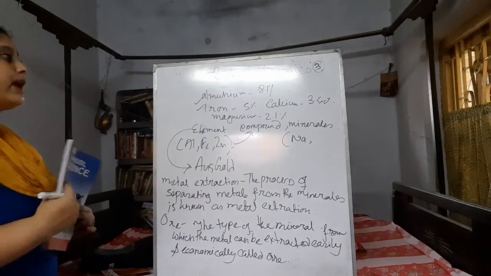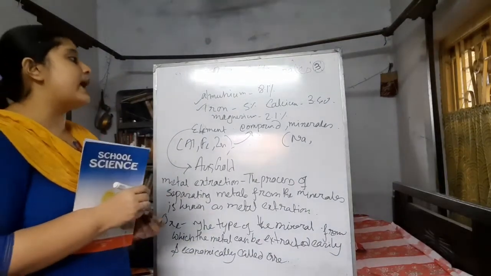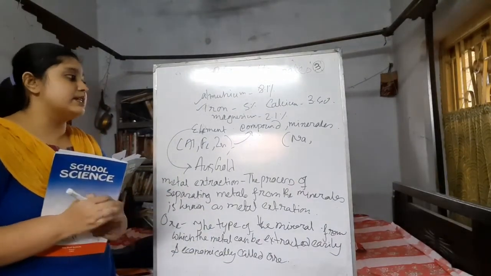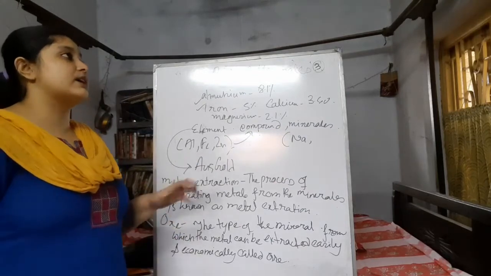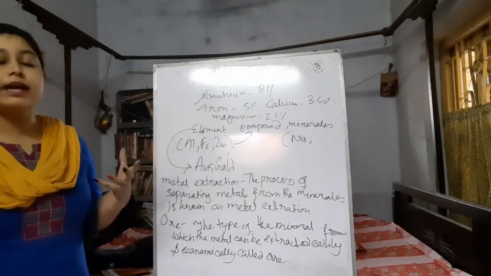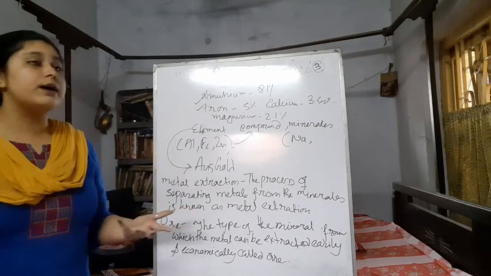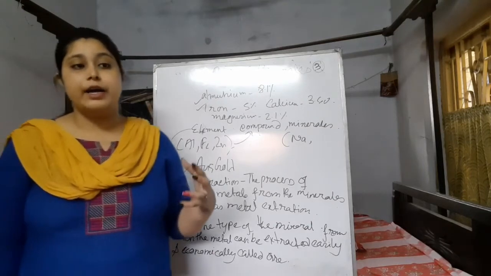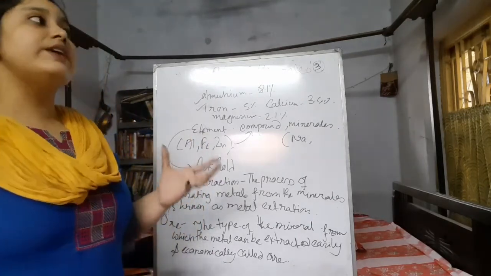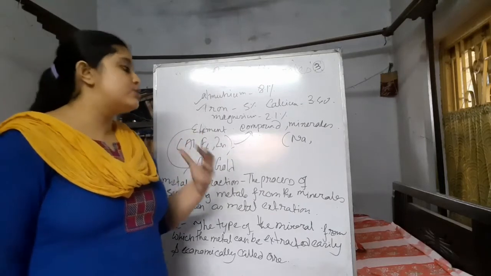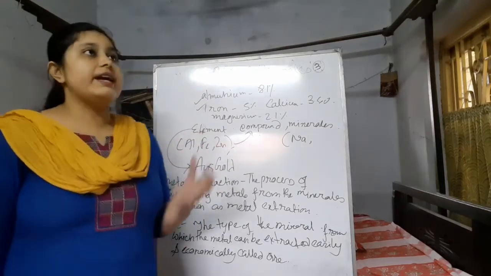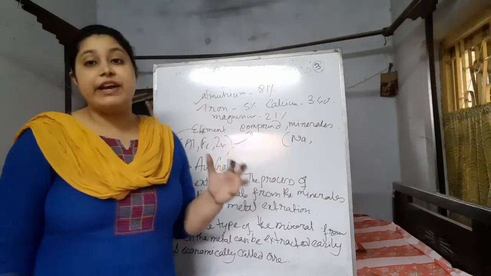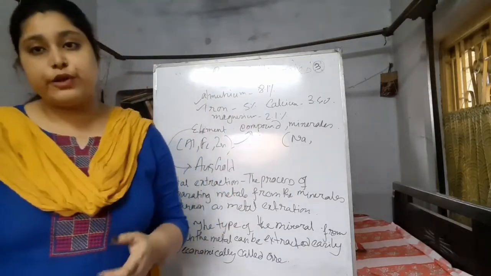Okay, so why is it needed? Because in many cases the metals are mixed with other minerals and form compounds which are very hard, and from those we can't take out the metal easily or economically.